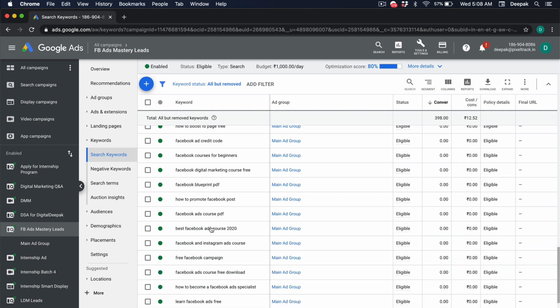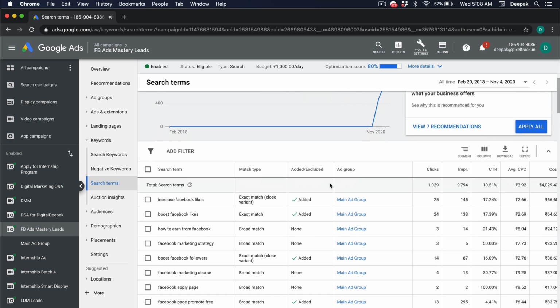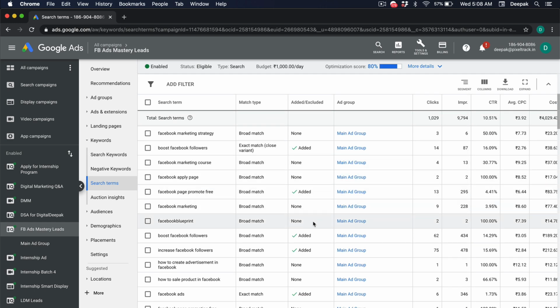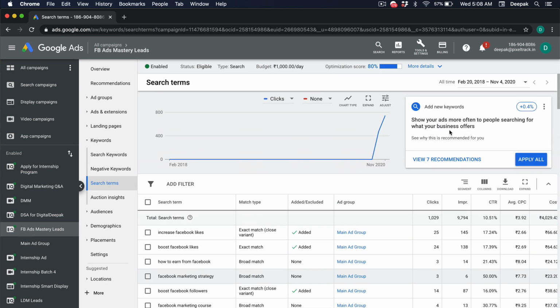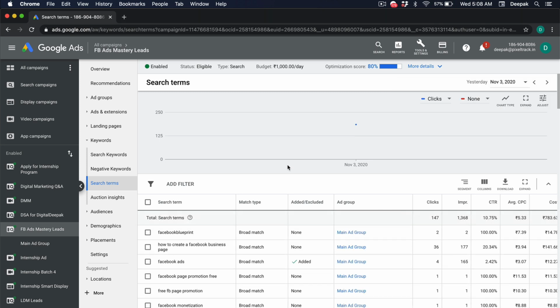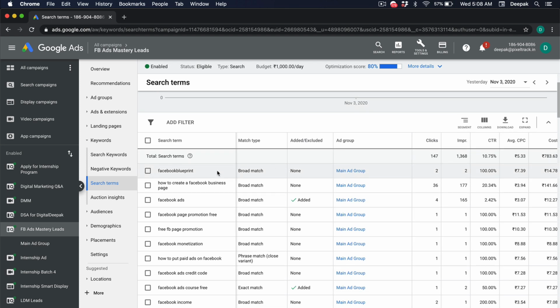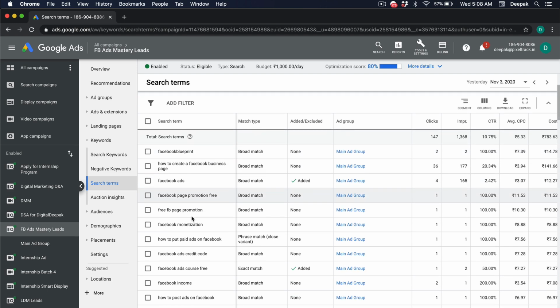And how have I added all these keywords? I have added them via the search terms. If you go inside search terms, you will be able to look at all the terms that people are searching for. Search keywords are the keywords that we give to Google. Search terms are the terms that people are searching for. When you put the keywords on broad match, Google does an estimation of when to show your ads, right? So here you can see people are searching for Facebook blueprint, Facebook ads, Facebook page promotion free, FB page promotion.